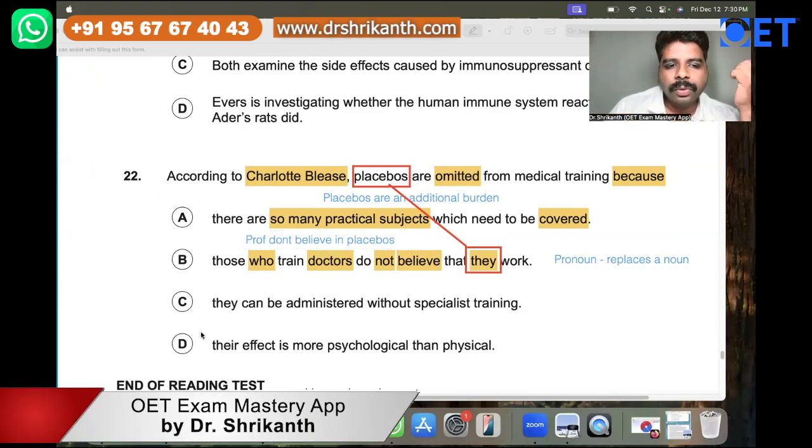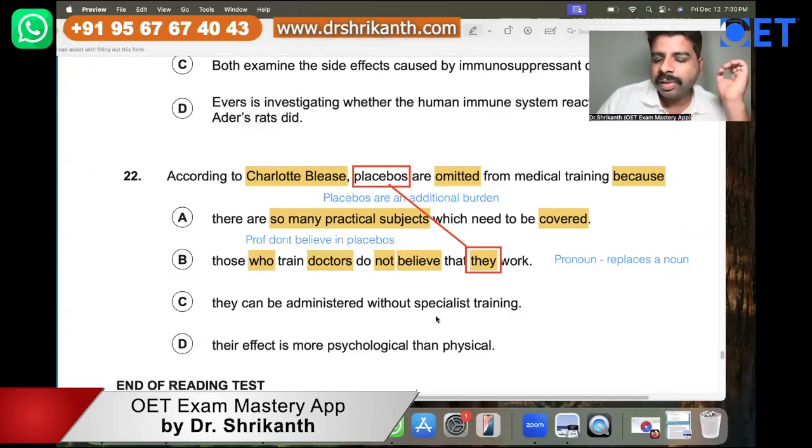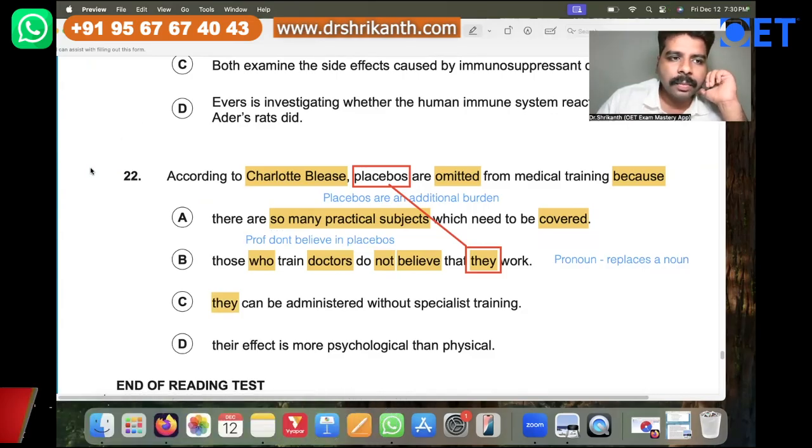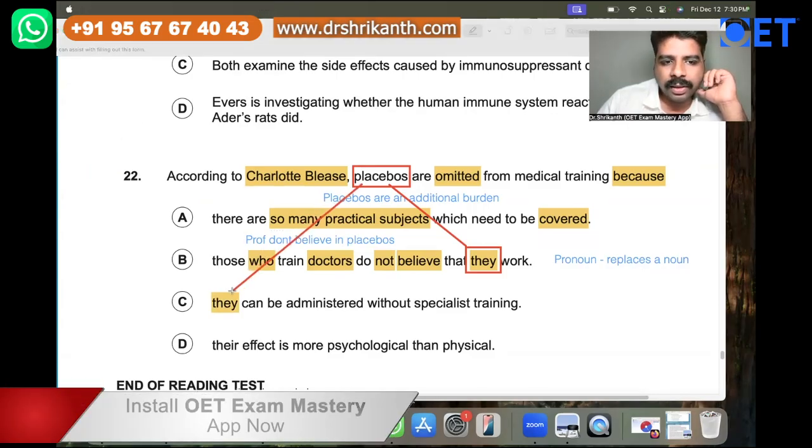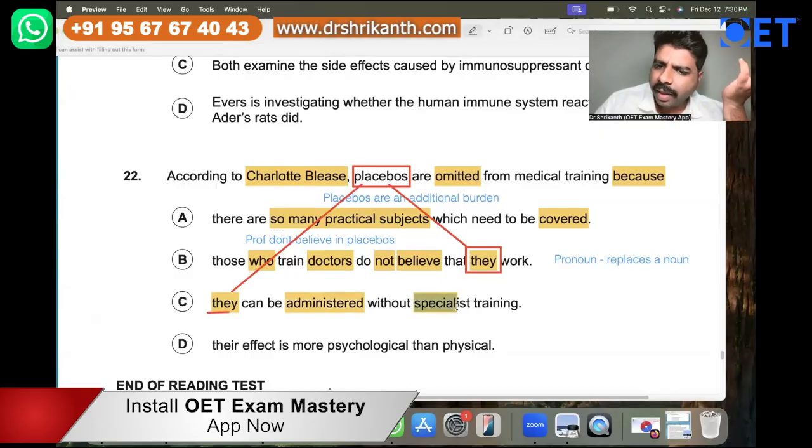Now let's come to answer option C. They can be administered without specialist training. Who is they once again? It is referring to the placebos. So anyone can do this.